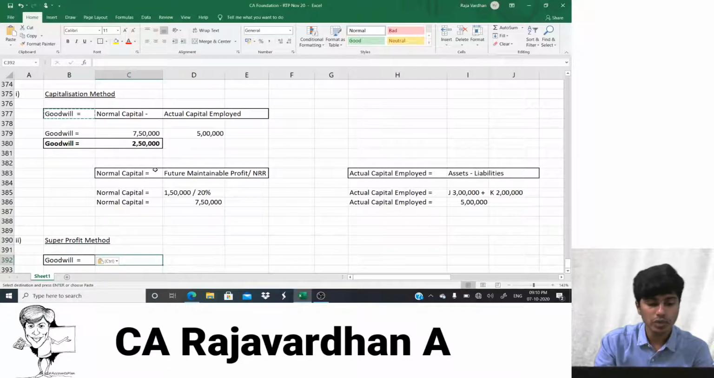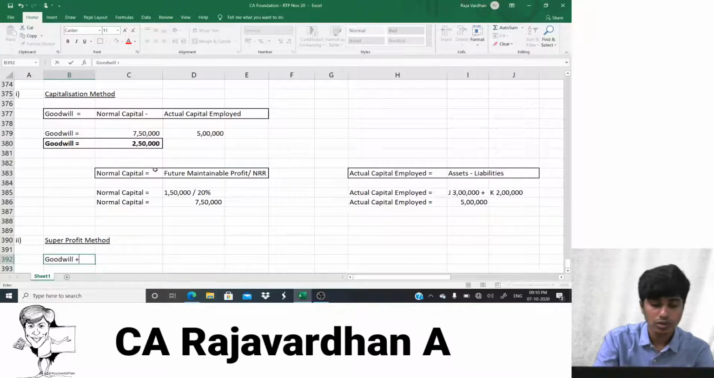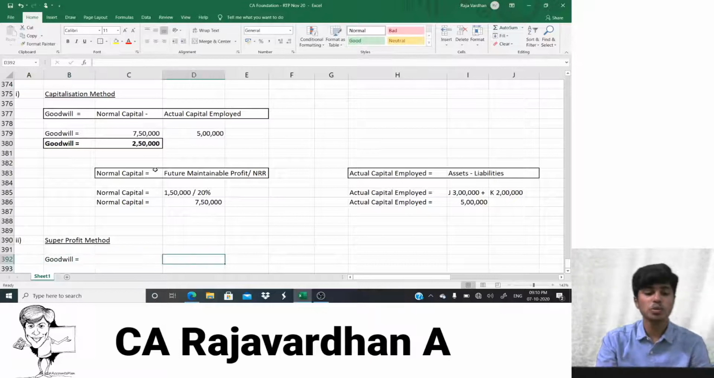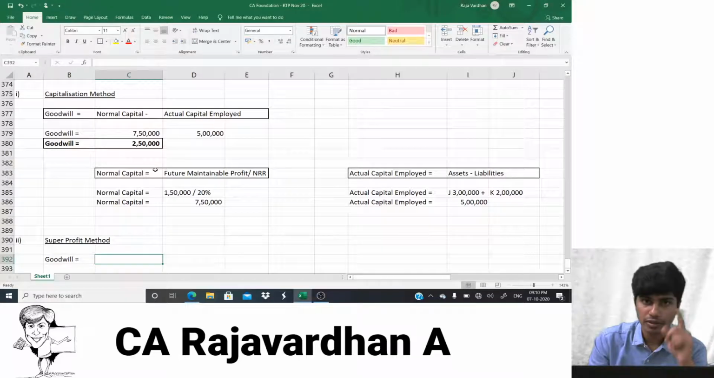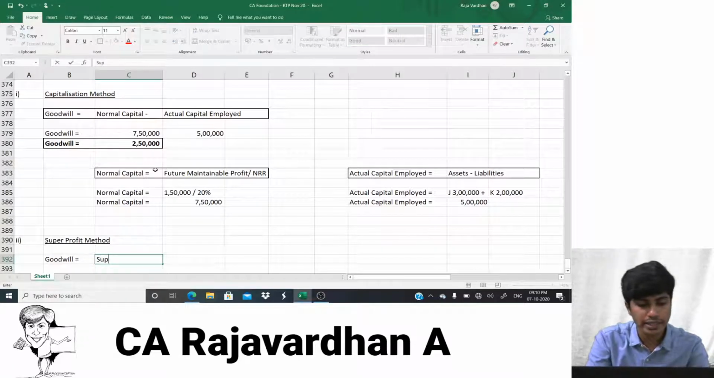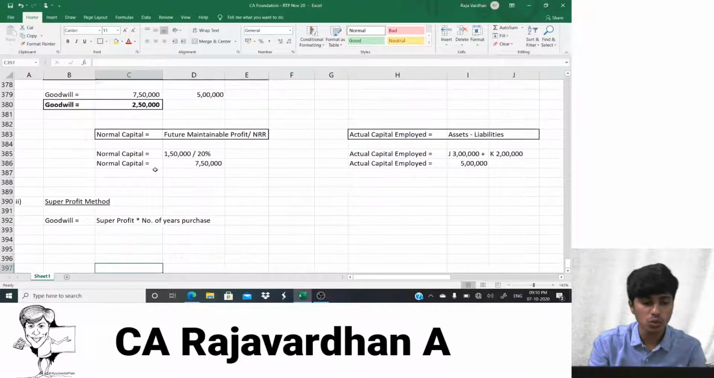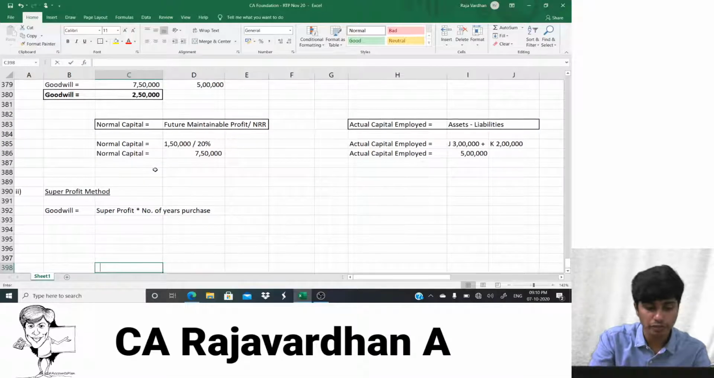Goodwill under super profit method is basically found as super profit multiplied by number of years purchase. Now, the next question is what exactly is super profits? Be wondering, I'll come back. Super profit multiplied by number of years purchase. So this is the formula. Then there are two questions. One, what is super profit?